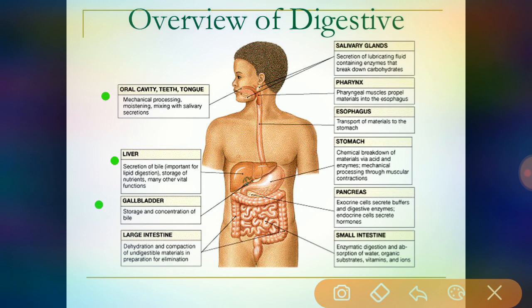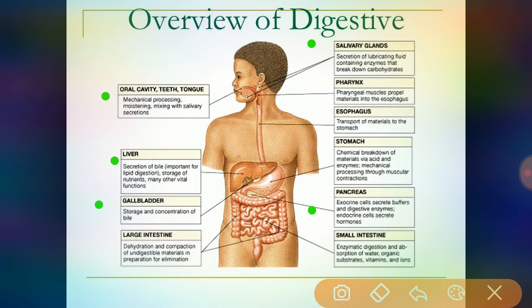Large intestine: the functions of the large intestine are especially dehydration, compaction of indigestible materials, and preparation for elimination. Whatever food particles have been taken in by the human being will form undigestible materials, and these are present in preparation for elimination. Coming to the salivary glands, they secrete a lubricating fluid that contains enzymes and breaks down carbohydrates.